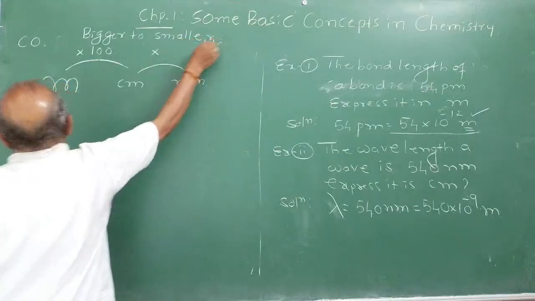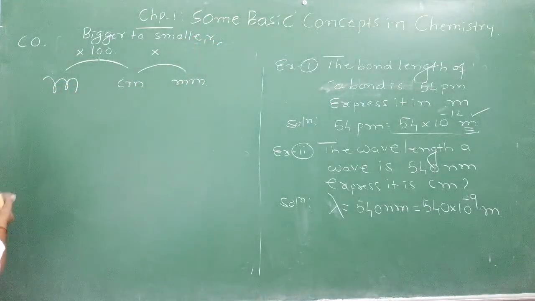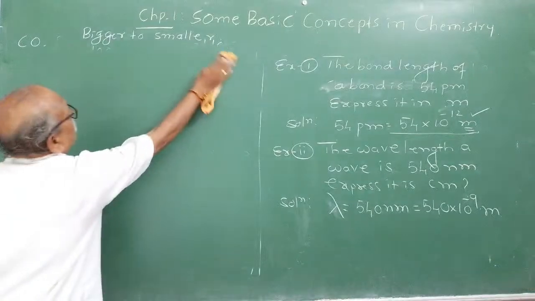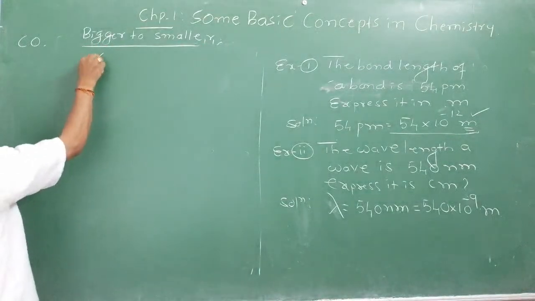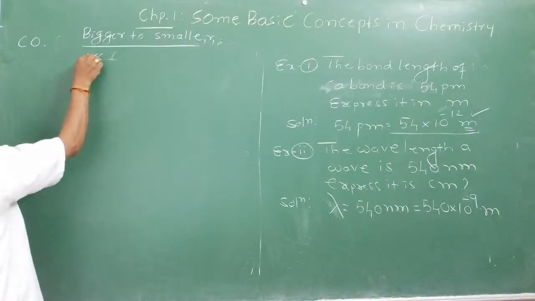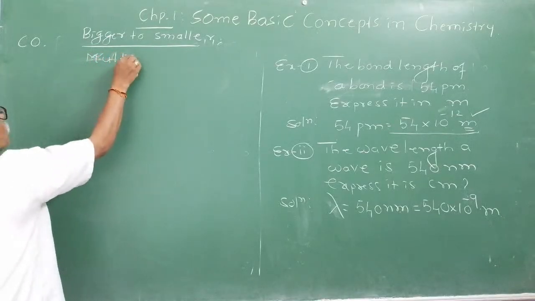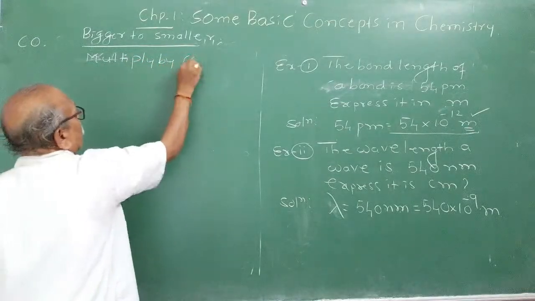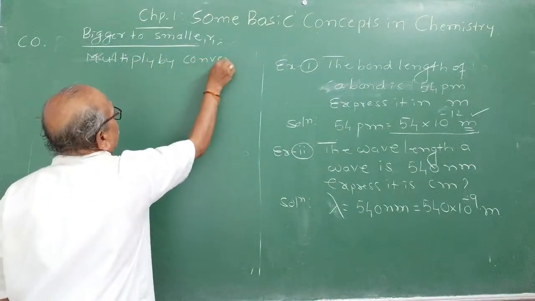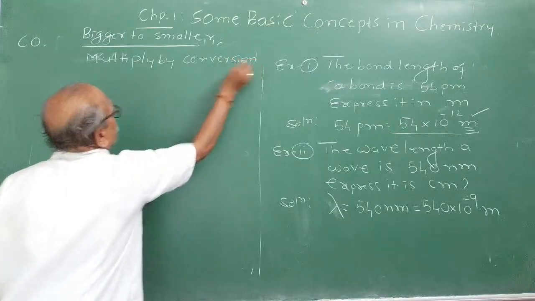Bigger to smaller. You can start with even kilometer also. Let me start with kilometer, bigger to smaller. You have to multiply by the conversion factor. Remember this, many students are weak. Multiply by conversion factor.